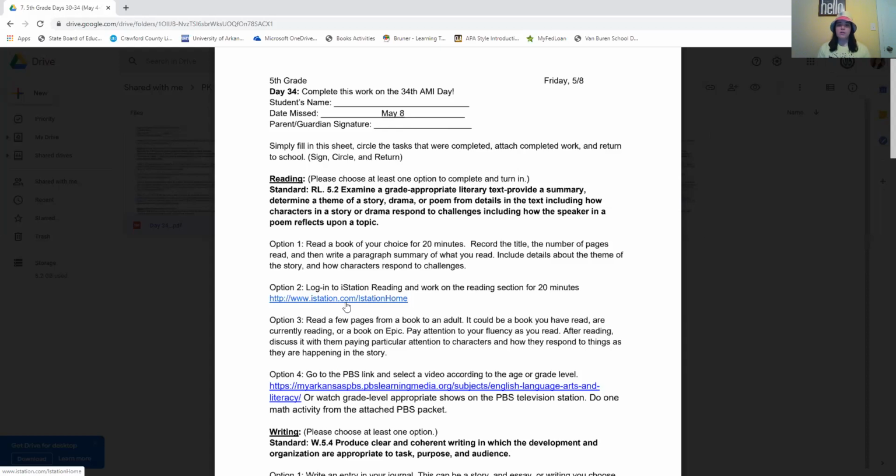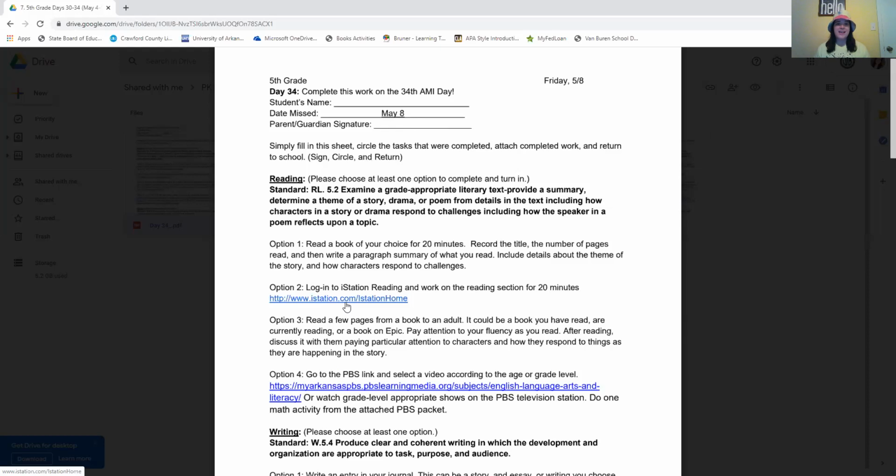It could be a book you have already read, a book you're reading, or a book on Epic. And then after you've read to that adult, talk with them about what you're reading and pay attention to characters. Talk to them about the characters in the book that you read together. Talk about how they respond to challenges and talk to that adult about what is happening in the story.